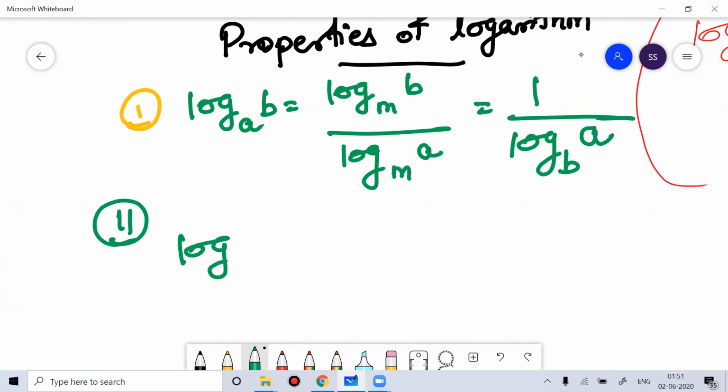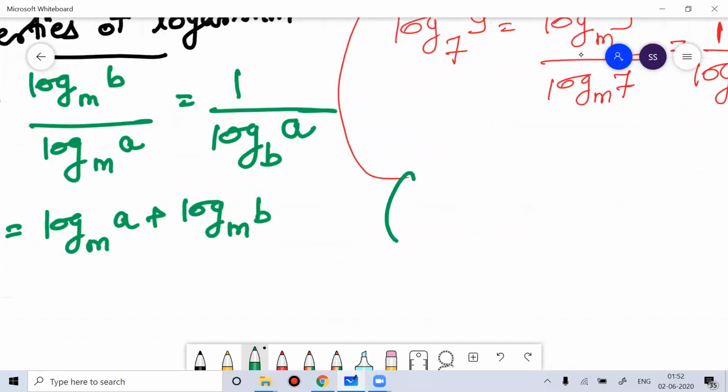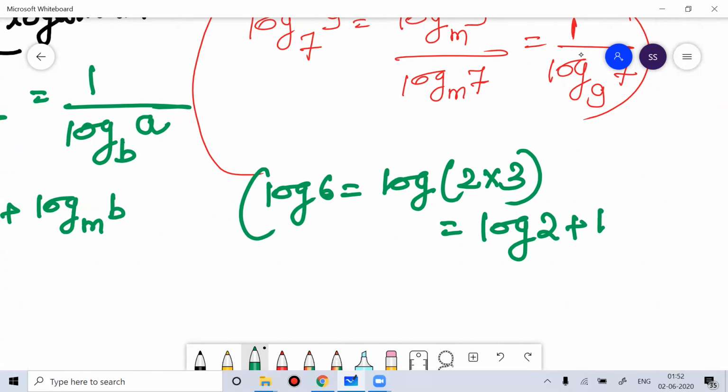The next property of log: for any base m, log base m of AB is equal to log A plus log B. This property is very important. If I talk about log 6, log 6 is nothing but log of 2 into 3, so I can write this as log of 2 plus log of 3.